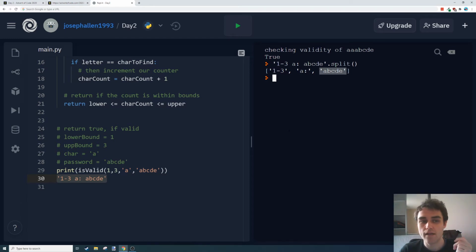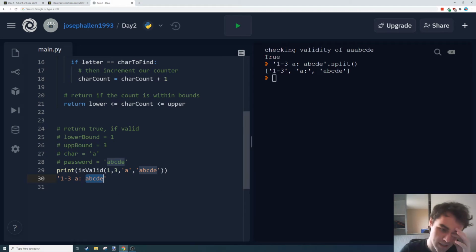So rather usefully, split by default will split on any spaces in a string. In this case, it'll get rid of that space and that space. It'll leave us with the password in our final element, final index.